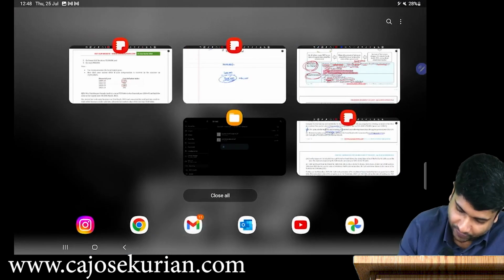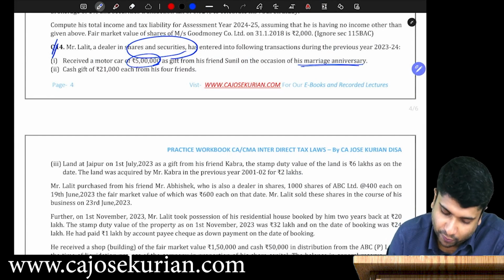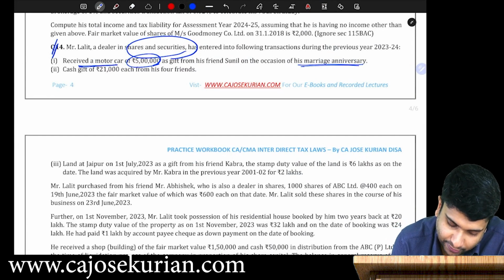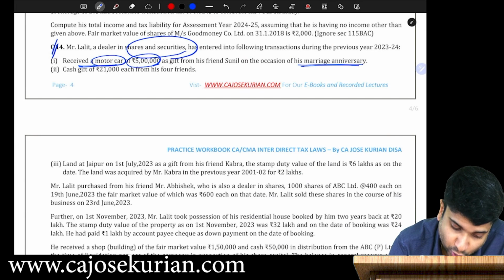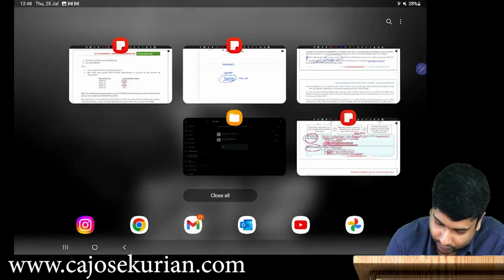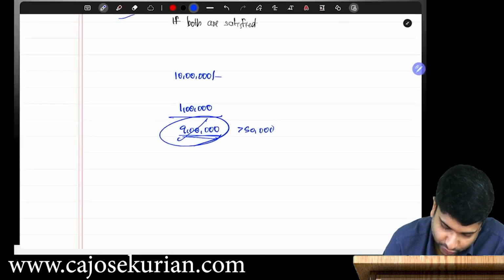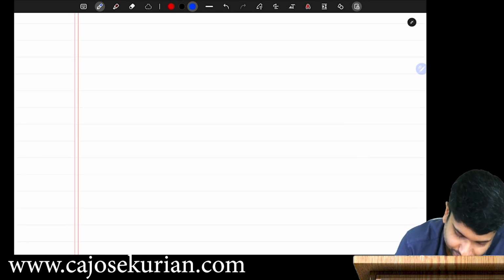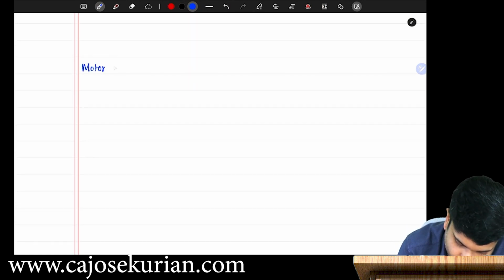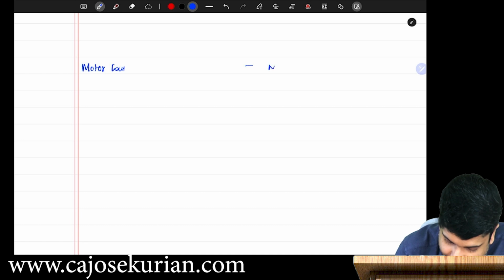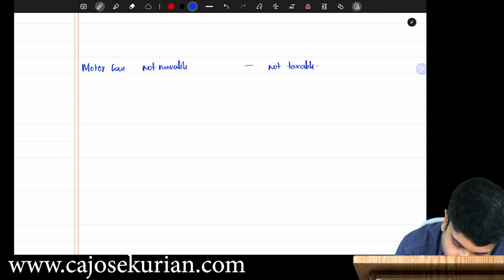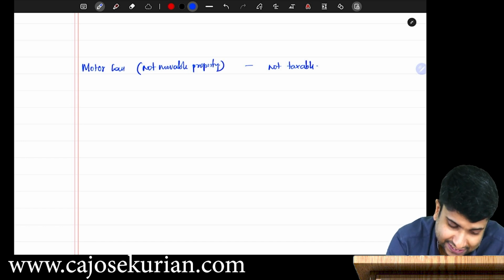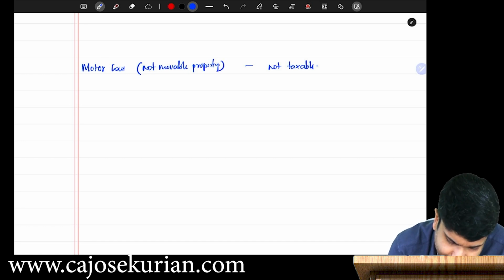So listen. So here it is marriage anniversary, but no problem, it is not a taxable gift. Why is it not a taxable gift? Motor car. Is it a taxable gift? No. So we can straight away write motor car not taxable, because it is not considered as movable property. Not movable property. So this is for Mr. Lilith, right? His name is Mr. Lilith.